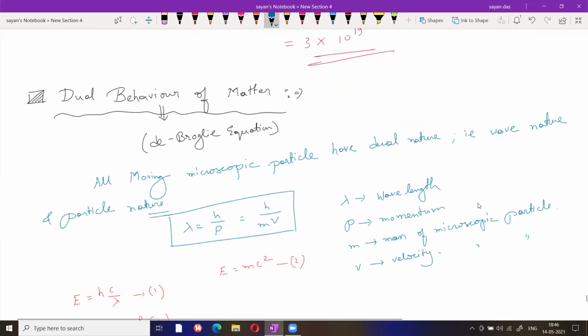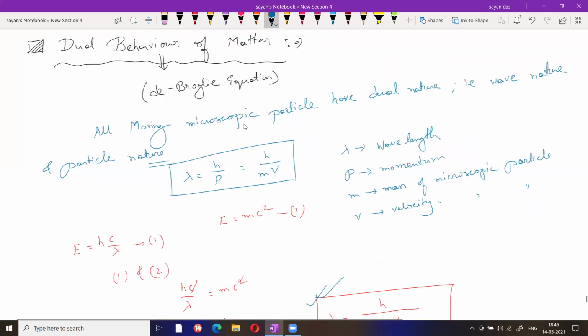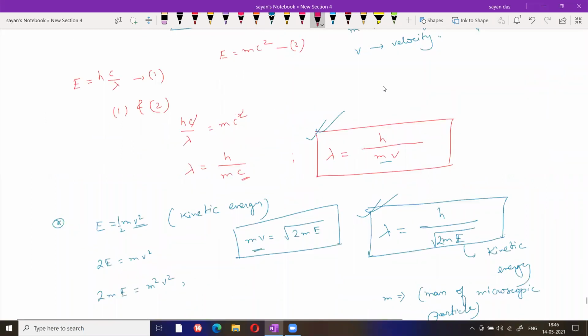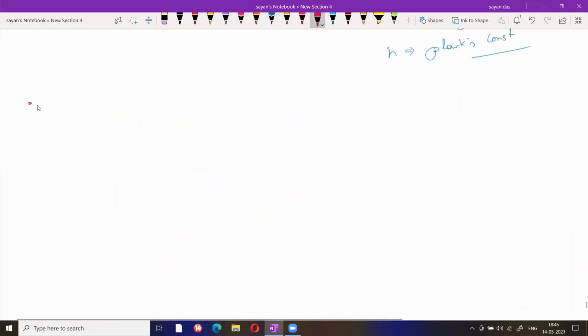Now, why is this theory valid only for microscopic particles? Look, this is basically the limitation of the de Broglie equation. Suppose we are considering a macroscopic particle, suppose I am taking a ball. In this case, the weight, let us assume, is 100 gram.